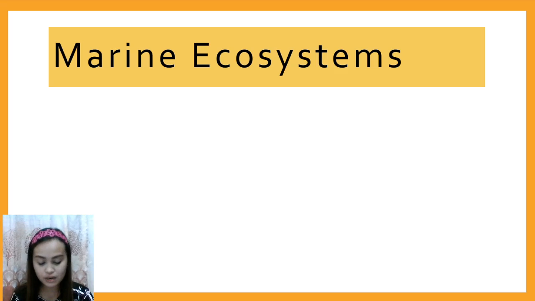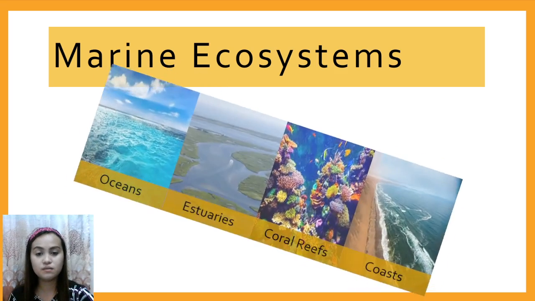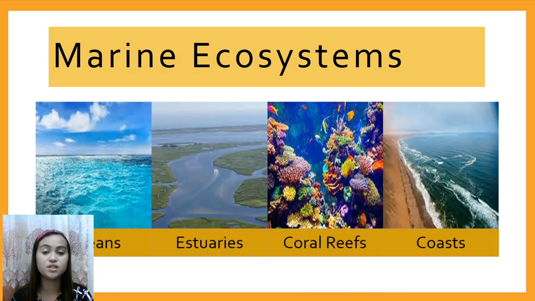So what are marine ecosystems? A marine ecosystem is also known as a saltwater ecosystem. It is an aquatic ecosystem that has a high concentration of salt. So, for example, we have oceans, estuaries, coral reefs, and coasts.